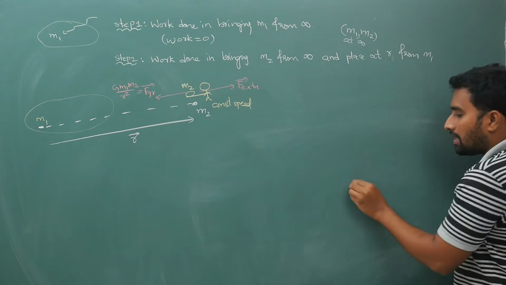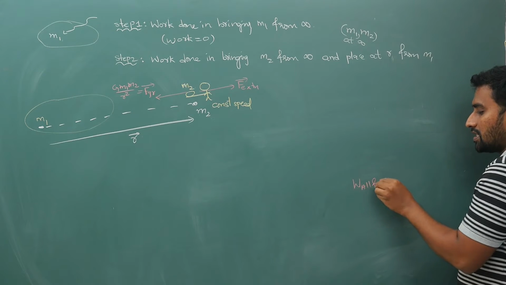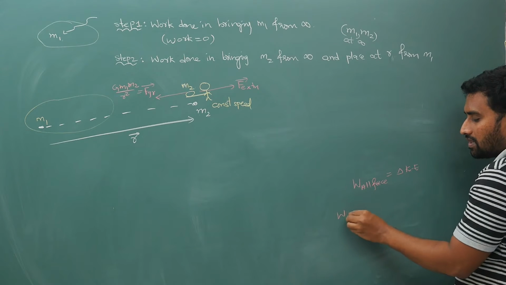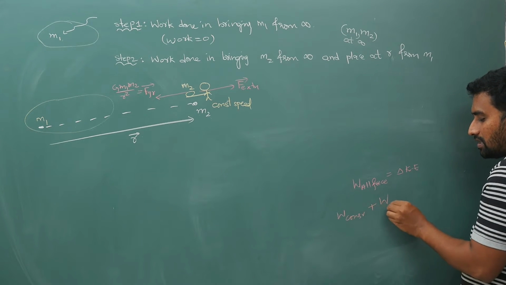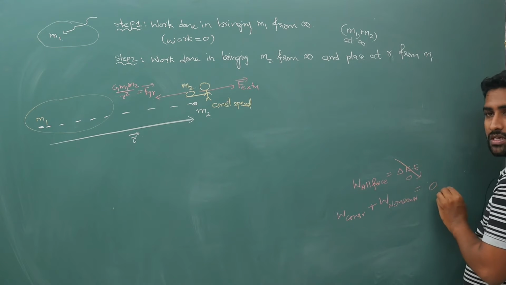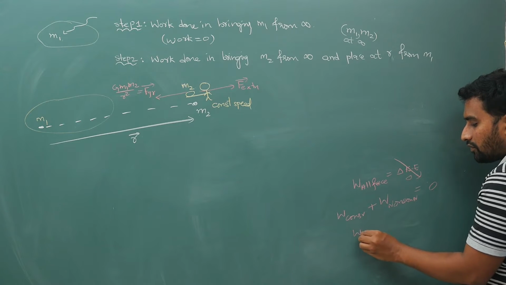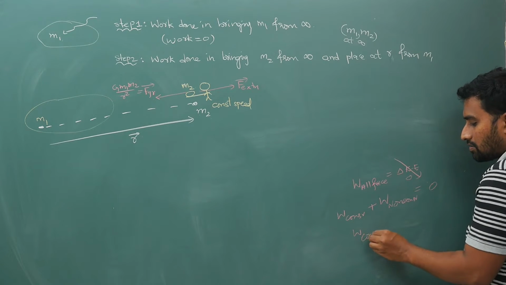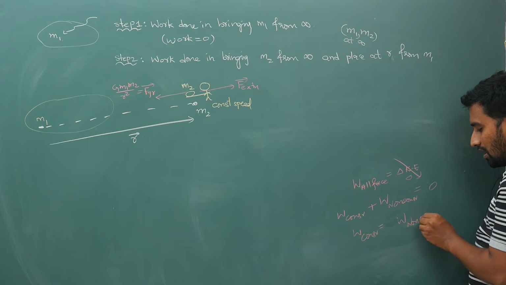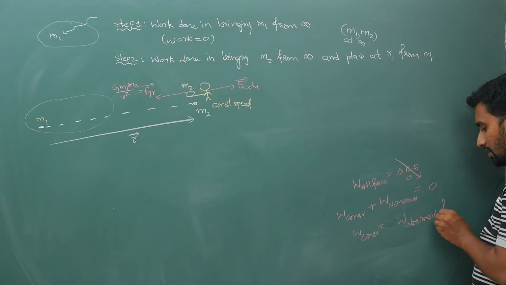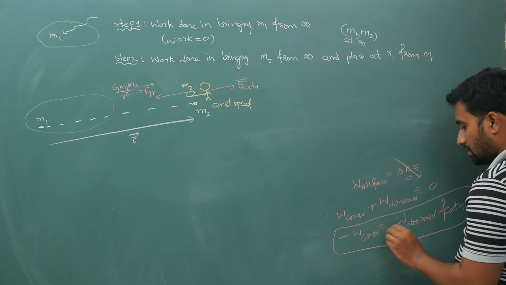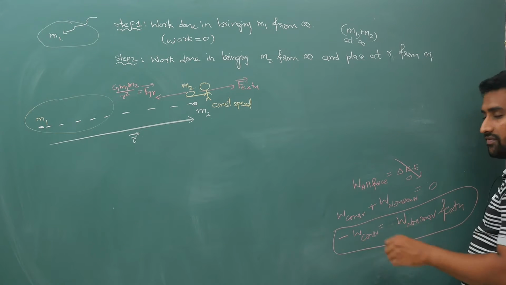your work done by all forces is equal to the change in kinetic energy. Work done by all forces means work done by conservative force plus work done by non-conservative force. When you bring it with constant speed, this term is going to become 0. So work done by conservative force is equal to minus of work done by the non-conservative or external force. One is the negative of the other.